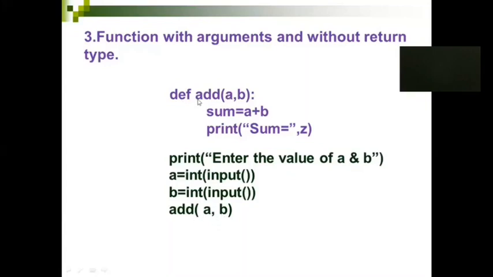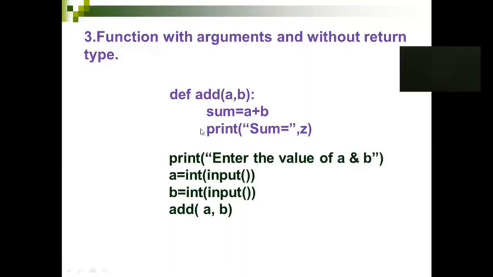And once the function definition is mapped, see, this A and B will be mapped with this function definition's A and B, and the computation will be happening here, and you are trying to print your result. This is not Z, actually it is sum. Okay, print sum here. This sum should come here. Otherwise you have to replace this with Z.